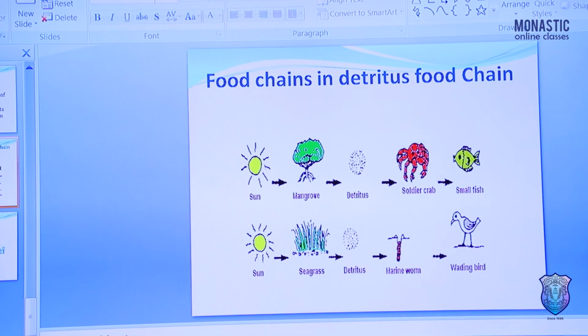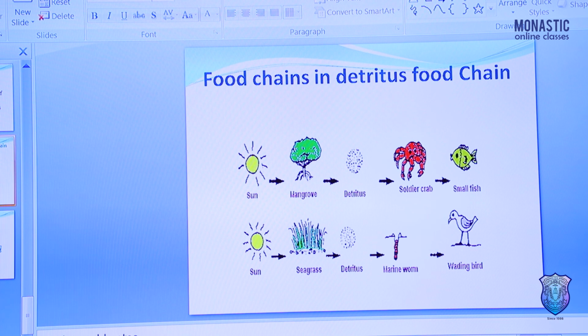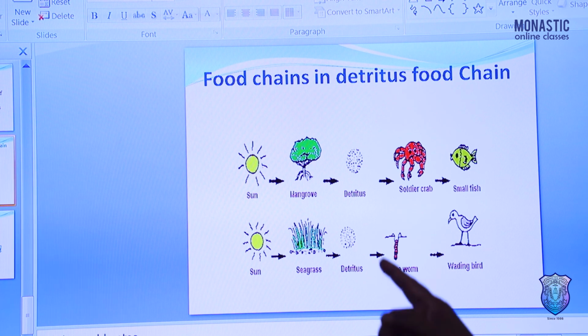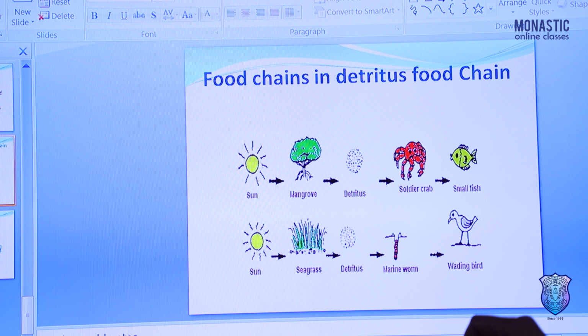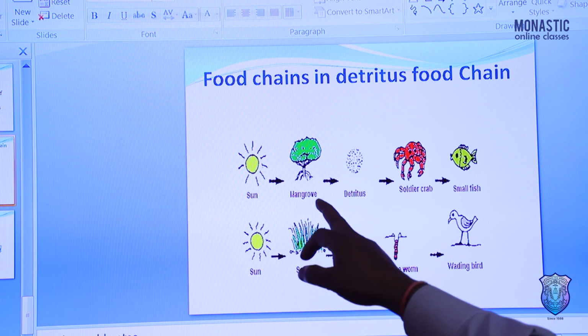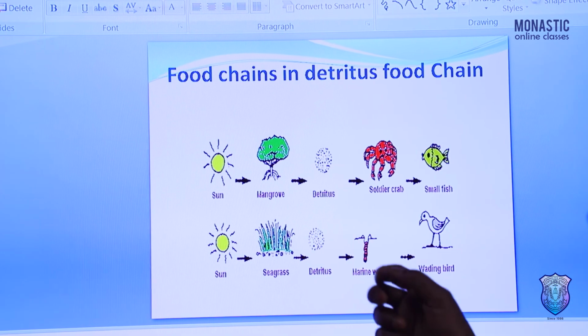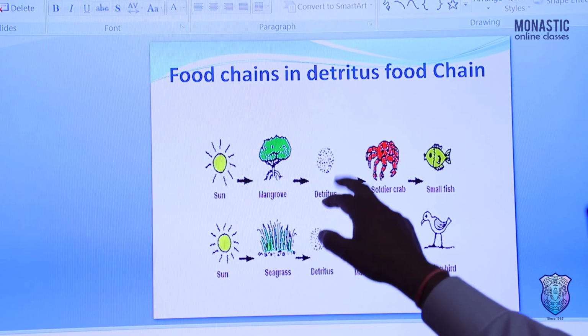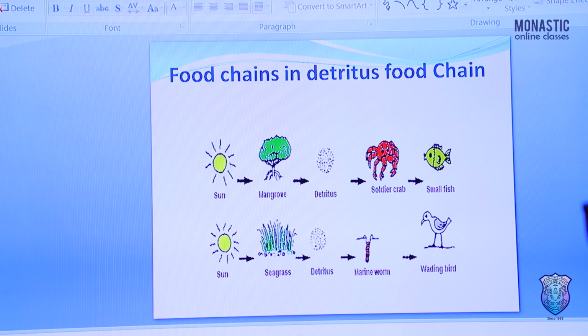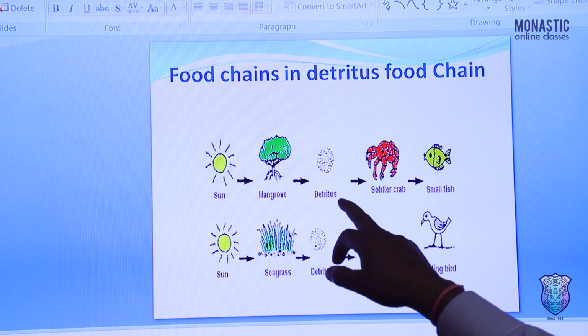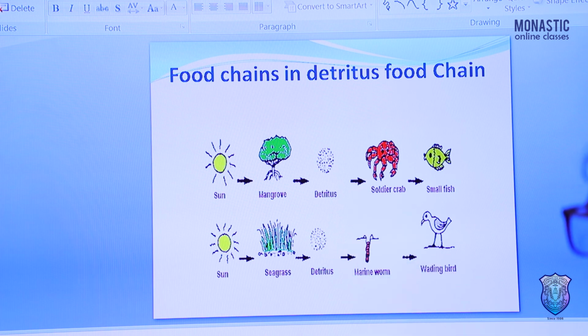These are some examples of food chains, in the detritus food chain and the grassland ecosystem. So the sun provides energy for the tree, which produces food, and now its leaves fall in the warm water, and are decomposed by detritus, small microorganisms.